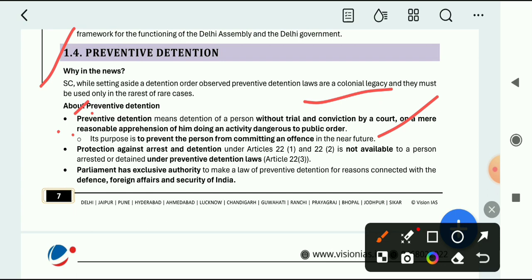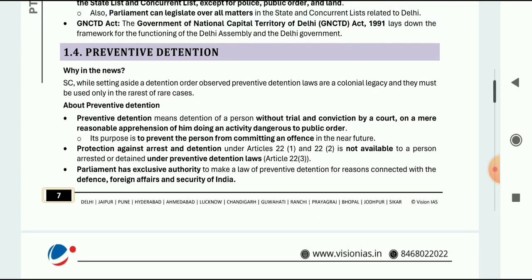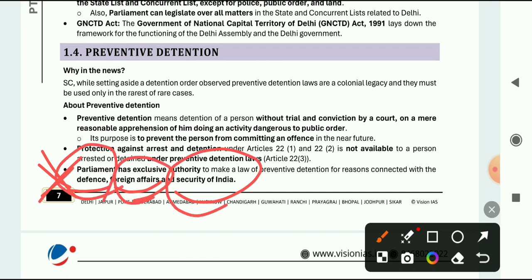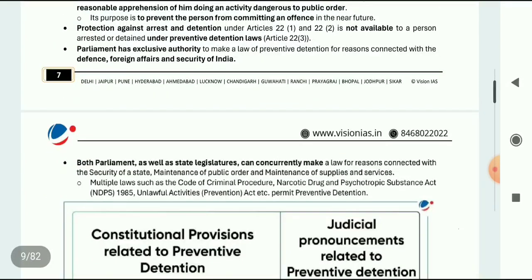Parliament has exclusive authority to make a law of preventive detention for reasons connecting with defense, foreign affairs and security of India. Very, very important. So if these three matters are under concern, then Parliament has exclusive authority to make a law of preventive detention, and a person can be detained without any trial.